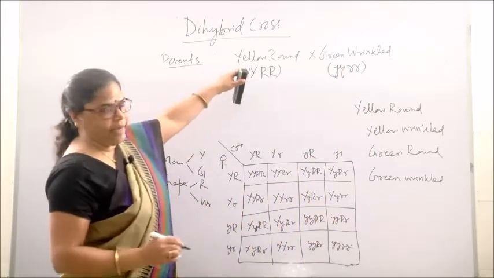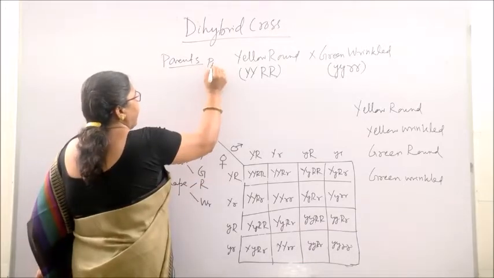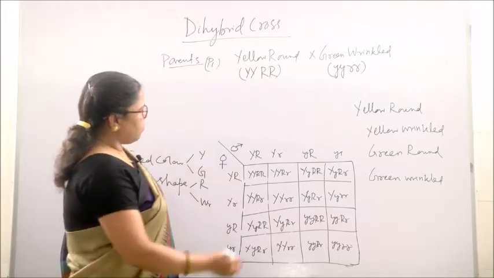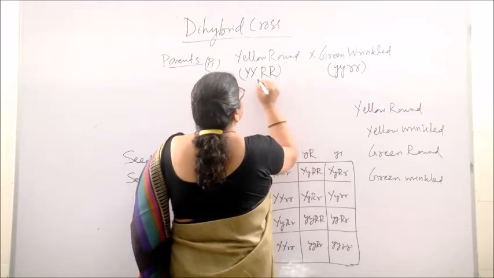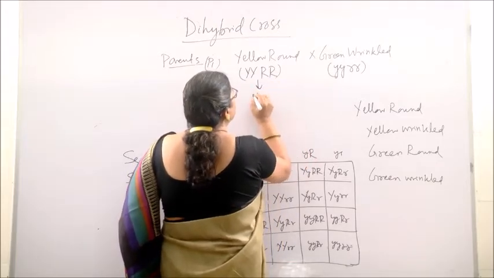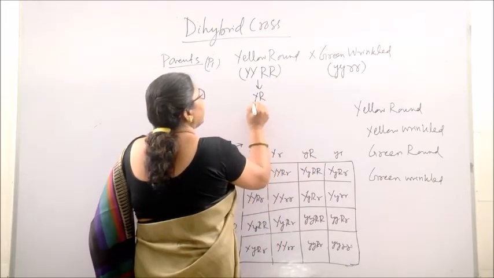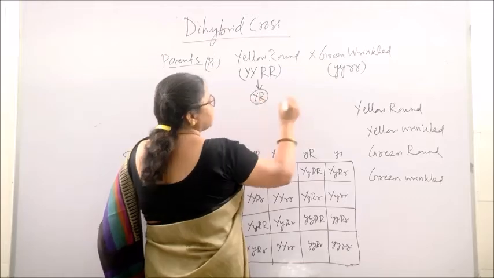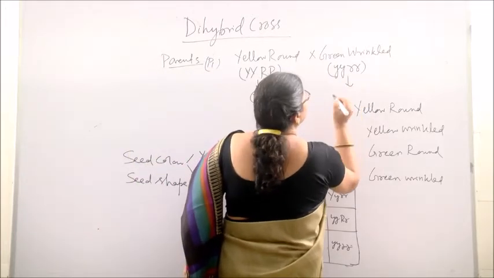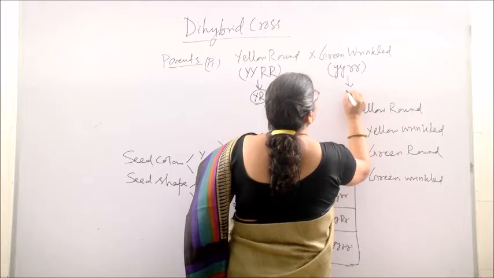So this is the parent generation, or P1, and when a cross is made between them, they will produce gametes with YR. Similarly, this parent will produce gametes with small y small r.